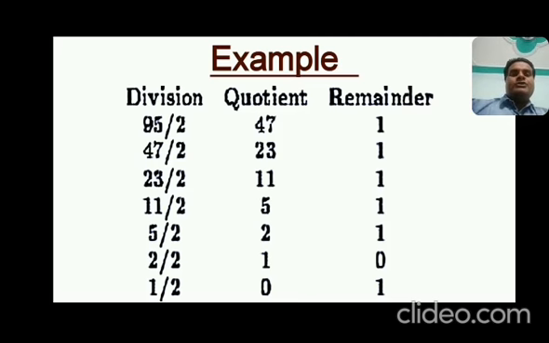Taking 23 as quotient divided by 2, you will get quotient 11 and remainder 1. 11 divided by 2 gives quotient 5 and remainder 1. 5 divided by 2 gives quotient 2 and remainder 1. 2 divided by 2 gives quotient 1 and remainder 0. Now taking quotient 1 divided by 2, is this possible? 1 divided by 2? No. So quotient is 0 and remainder is again 1.